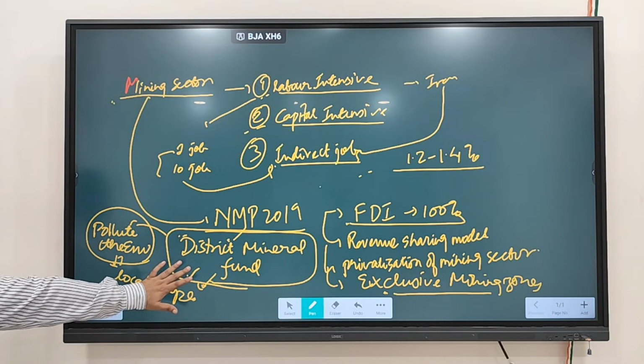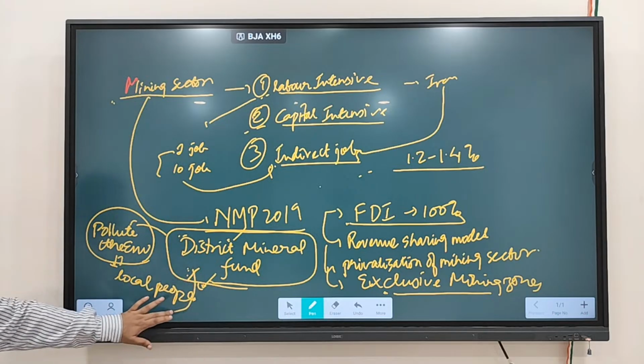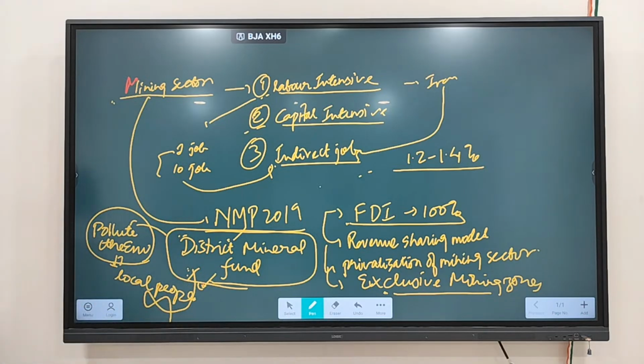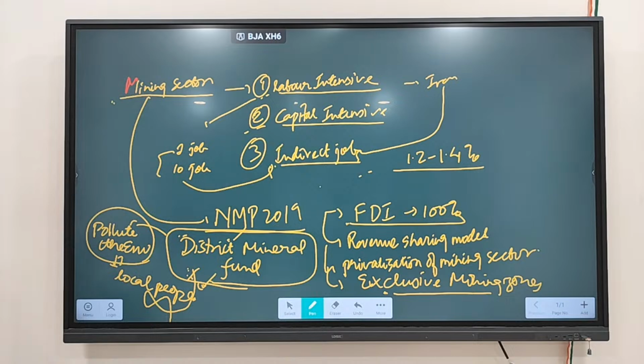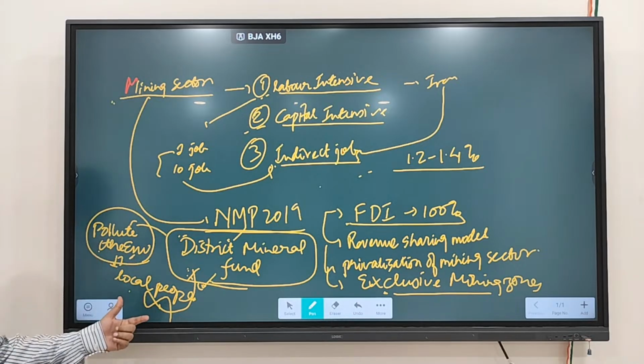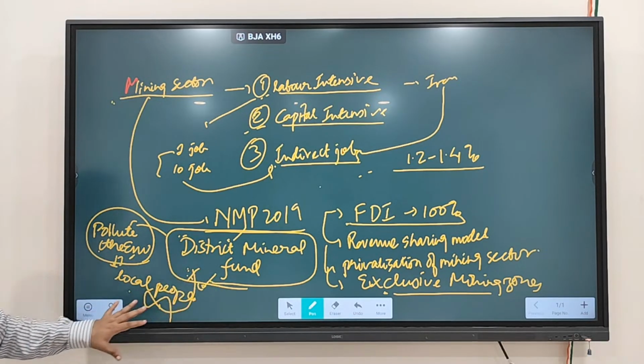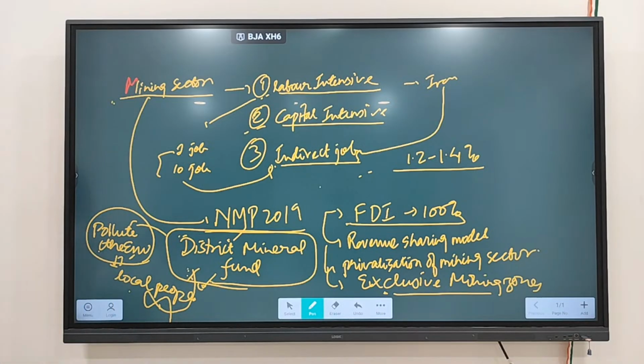This fund will be utilized for compensation and rehabilitation of the local people, and for treating the environment which is being impacted. Which fund is being created? The District Mineral Fund. Now who will contribute money to this fund? Because money is being utilized for helping the local people and trying to restore the environment. But where is the money coming from?